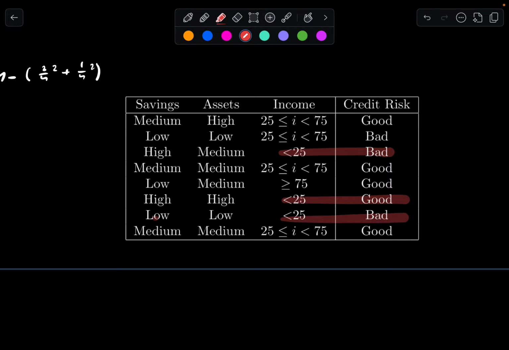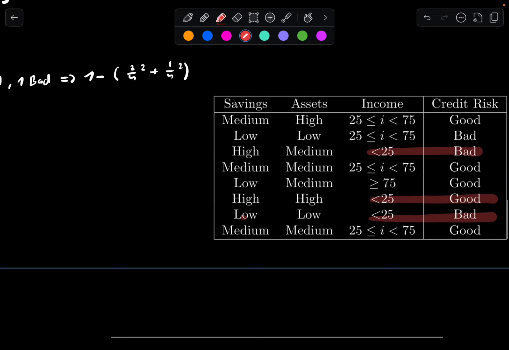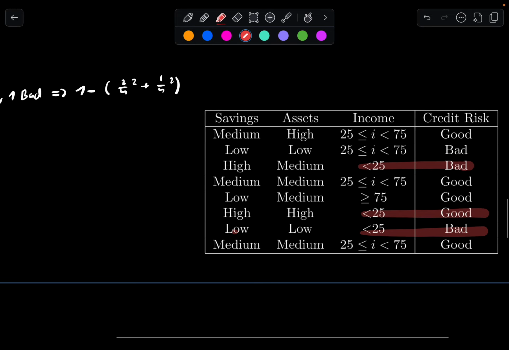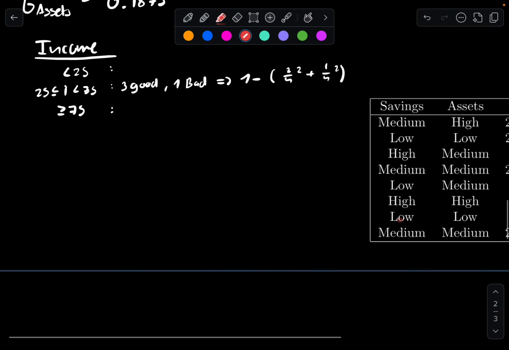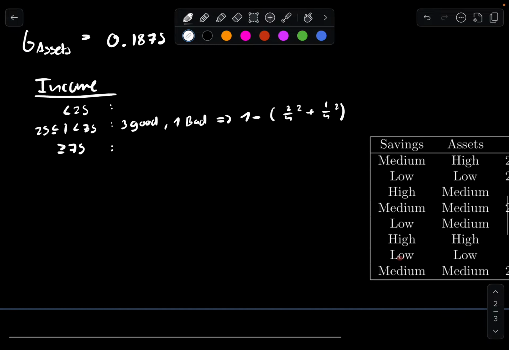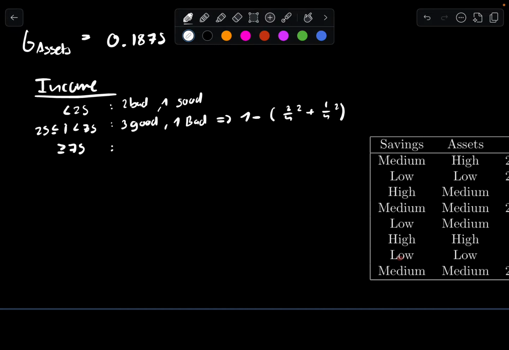Lower than 25, lower than 25. So 2 bad, 1 good. So 1 minus (2/3 squared plus 1/3 squared).